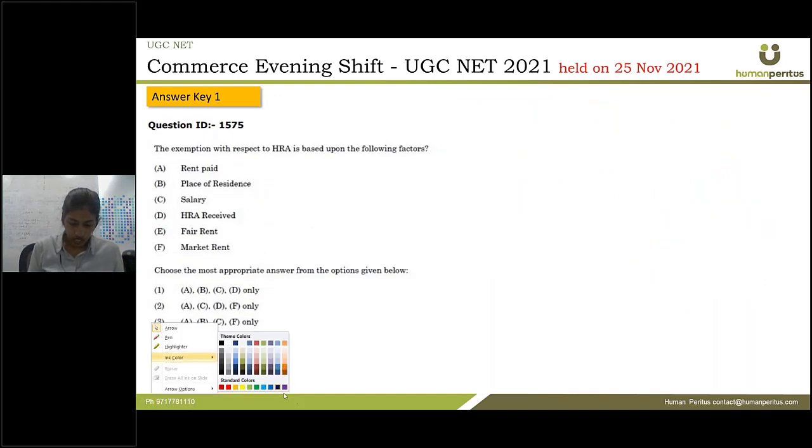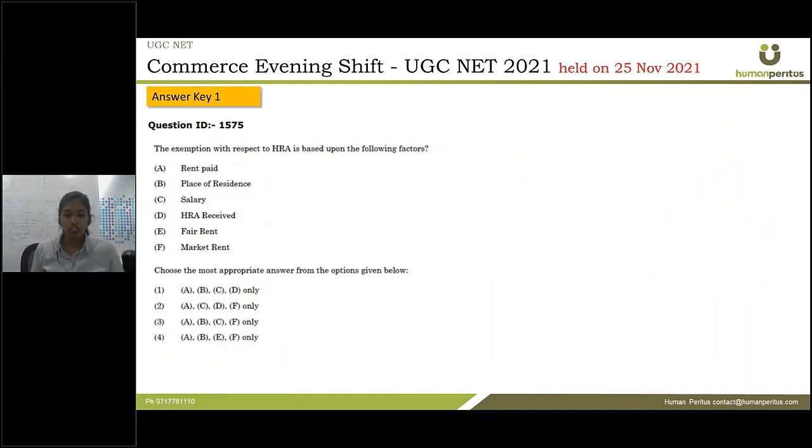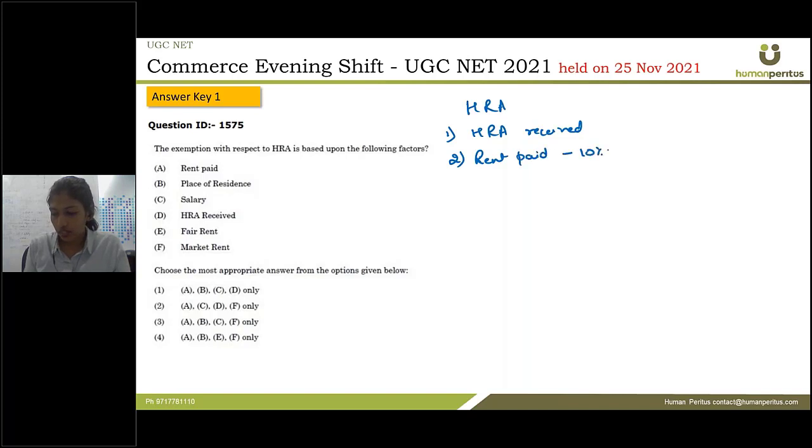Next question. It is asking: the exemption with respect to HRA is based upon the following factors. Under the Income Tax Act, HRA exemption is calculated in three steps. First, we take the HRA received. Then, in the second step, we calculate rent paid minus 10% of the salary.